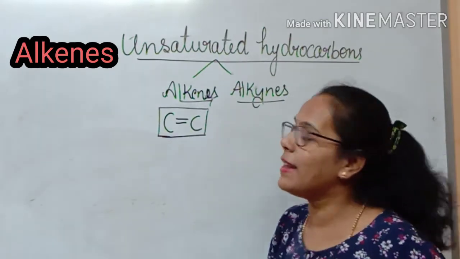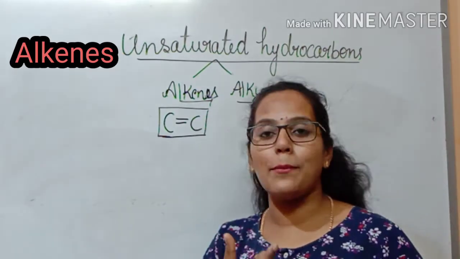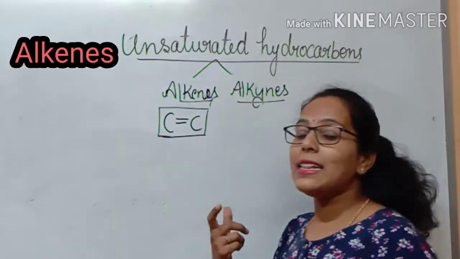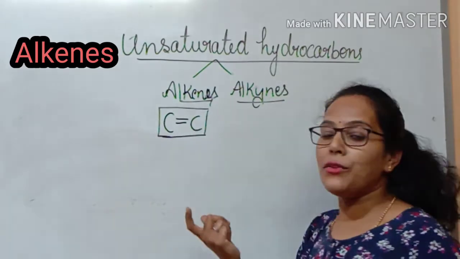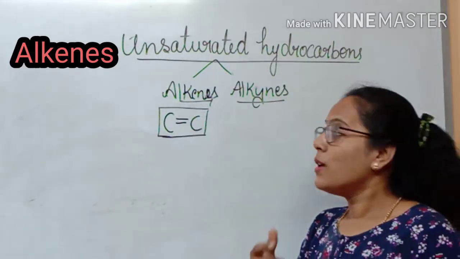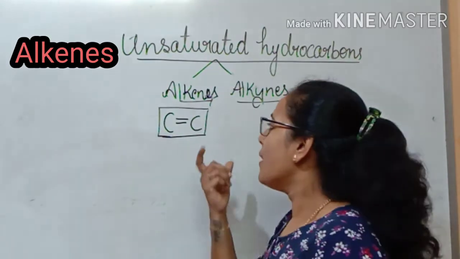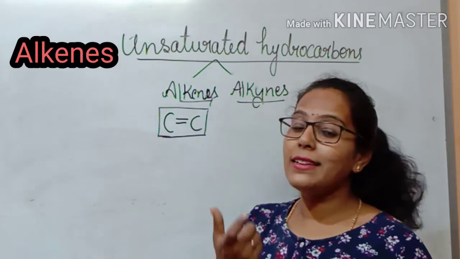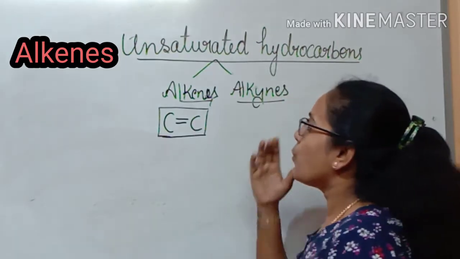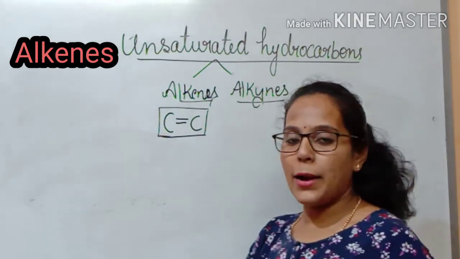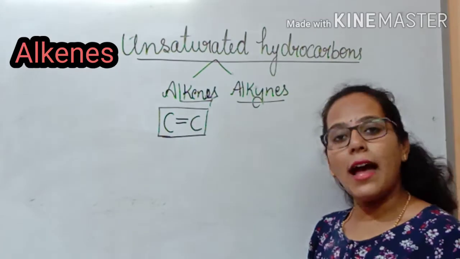So now I think you have an idea that to write an alkene, we need a minimum of 2 carbon atoms. Because to write an alkane, a single carbon atom is enough, since we are going to write a single bond there. Here, to write an alkene we need a minimum of 2 carbons, because we are going to write the double bond between the carbon and carbon atom. So alkenes are the unsaturated hydrocarbons with a double bond between the carbon and carbon atom.